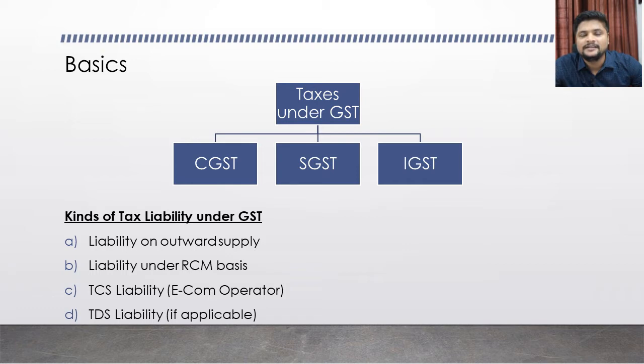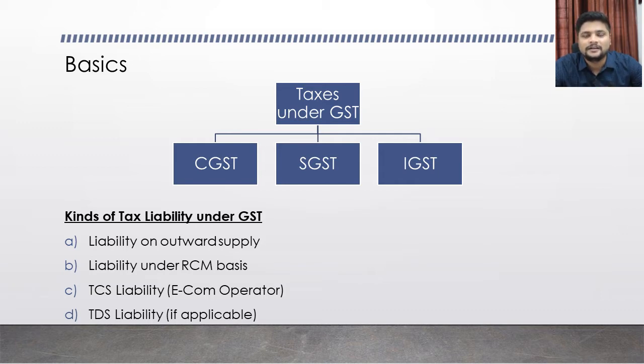The second nature of liability is that for certain types of inward supplies, the tax has to be paid by the recipient. We have already called that type of transaction one on which tax has to be paid on an RCM basis, reverse charge mechanism basis.